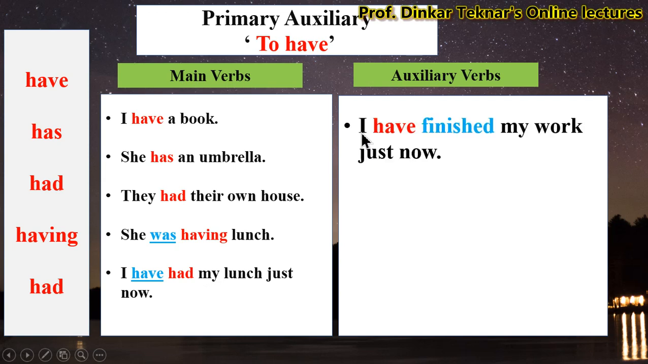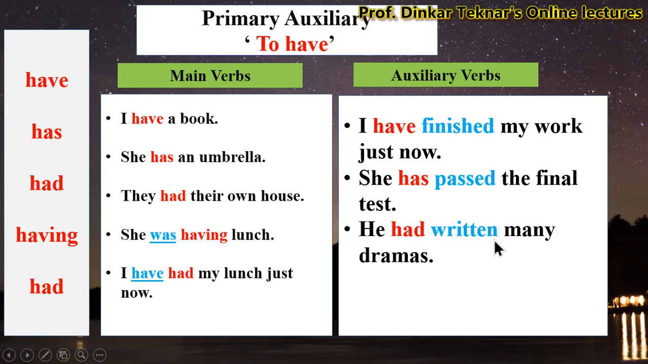Now look at another examples. I have finished my work just now. She has passed the final test. He had written many dramas. I have had my lunch. In all these sentences, have, has, had and have are used as auxiliary verbs or helping verbs because in all these sentences, finished, passed, written and had are used as main verbs.